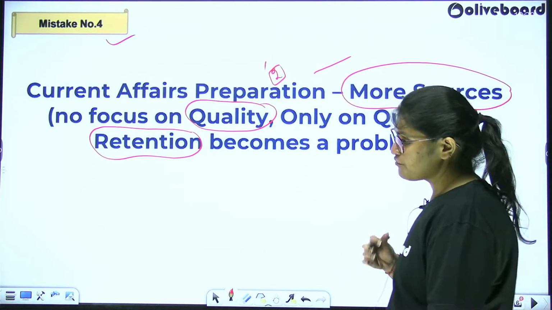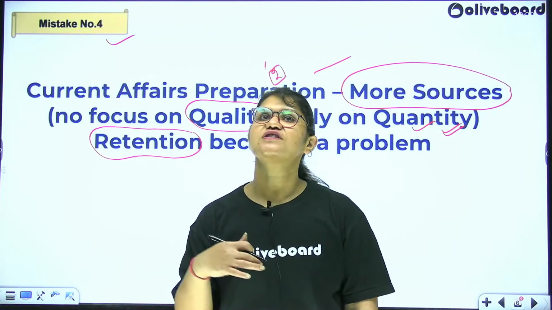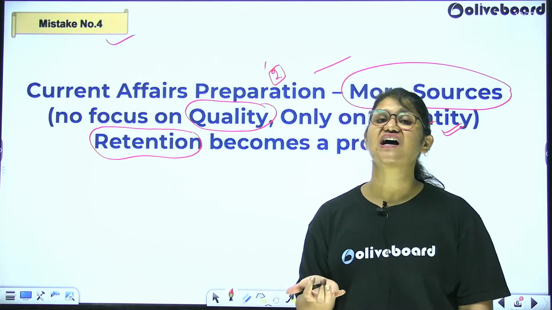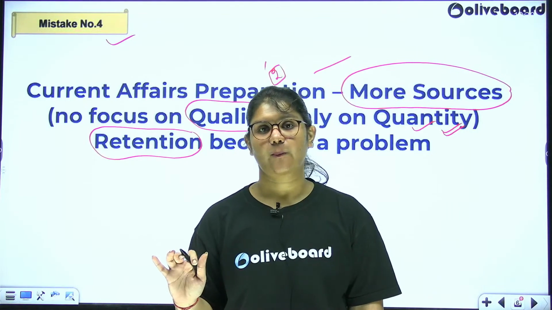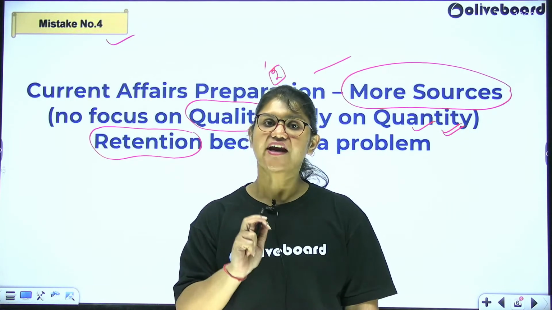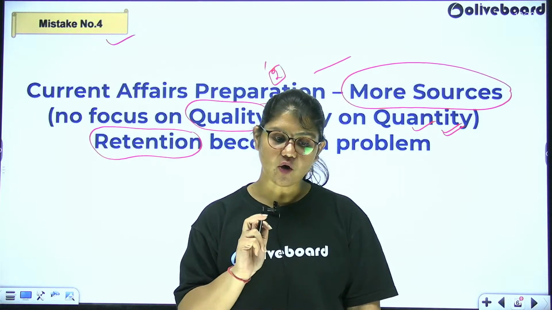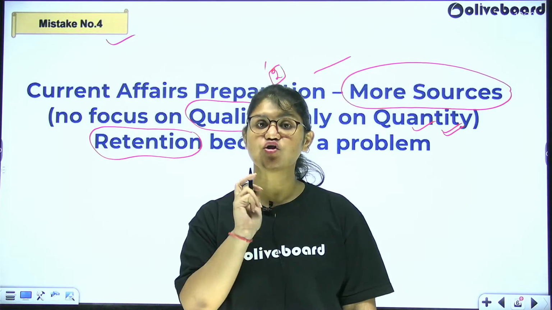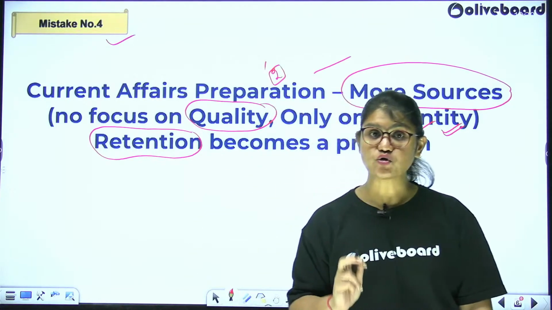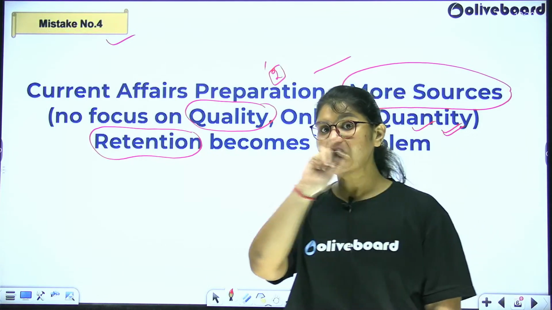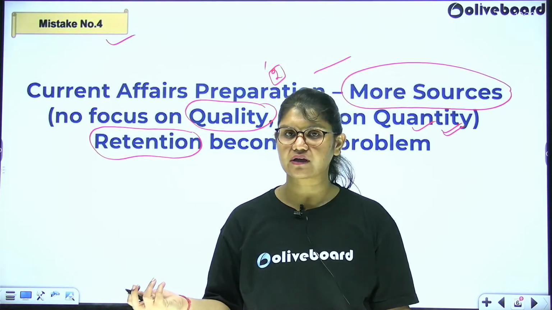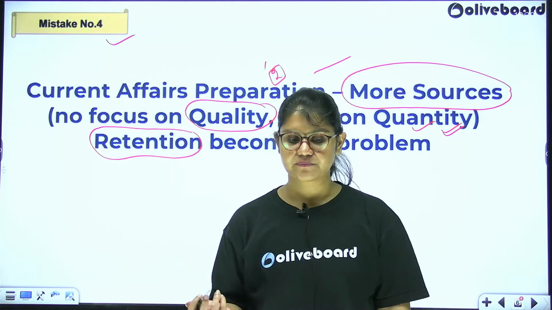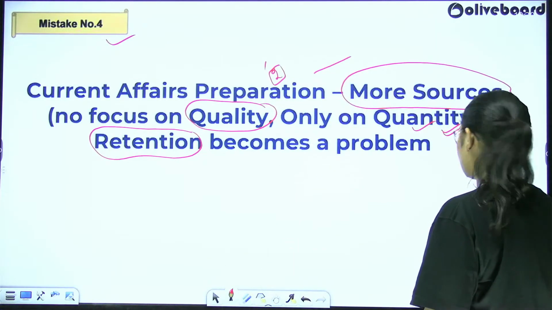Current affairs preparation focusing on quantity, not focusing on quality, is a common mistake again. Don't increase the number of sources. Concentrate on retention. Concentrate on studying anything that you study properly. That is the key to success. Not studying n number of things and then finally going and having a look in the examination that I'm not able to pick the correct answer. Fine. So that's a common mistake again.